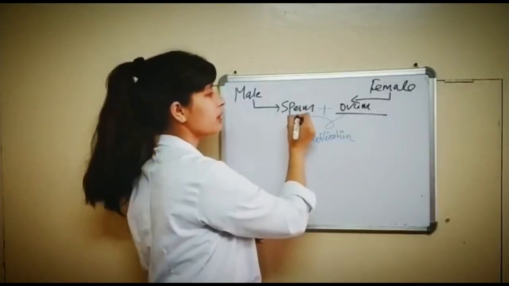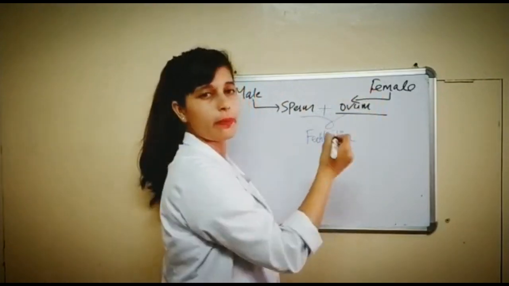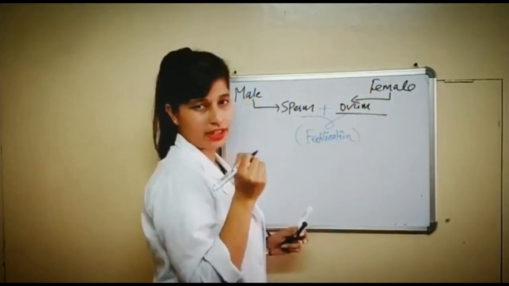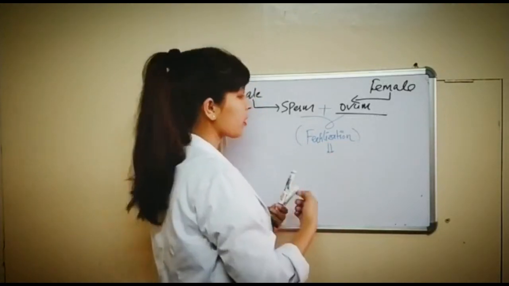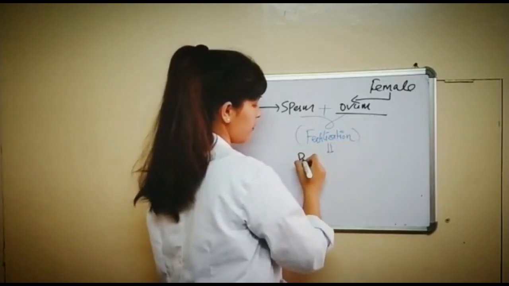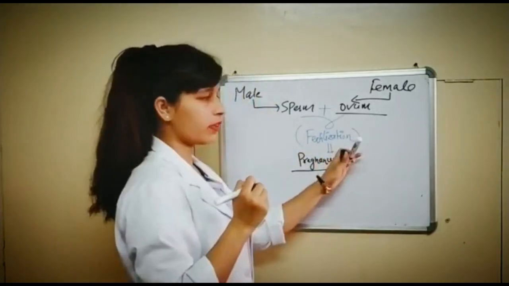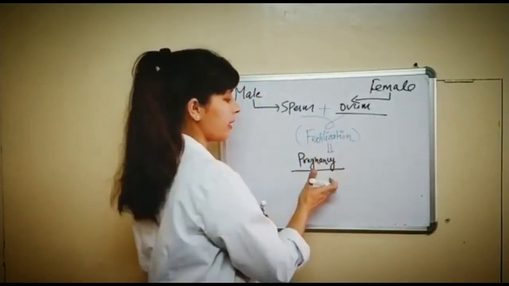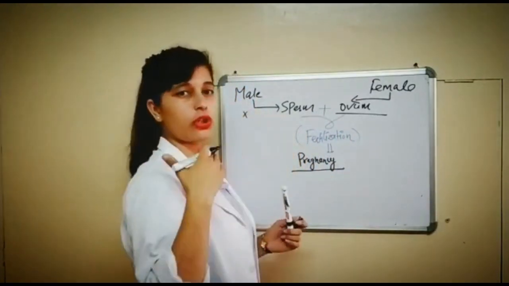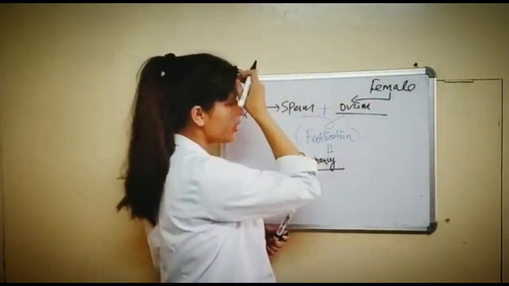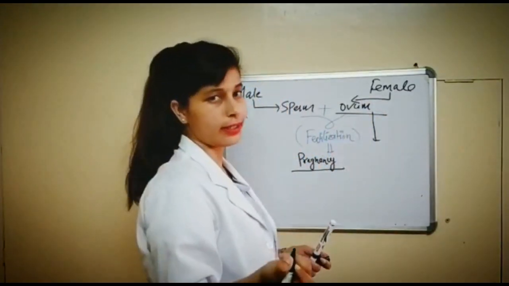Understood? When male sperm fuse with the female ovum, the process is known as fertilization. If fertilization occurs, then only can the couple conceive a pregnancy. So leave this part, for today's topic we don't need this one. We need only the ovum. From where are we getting this ovum and how are we getting it?